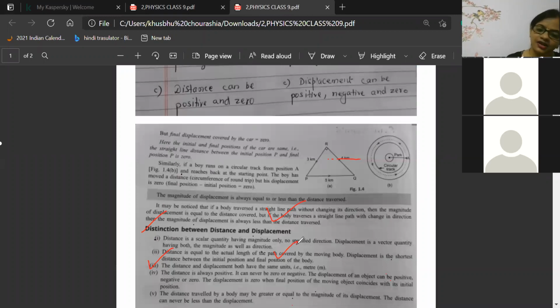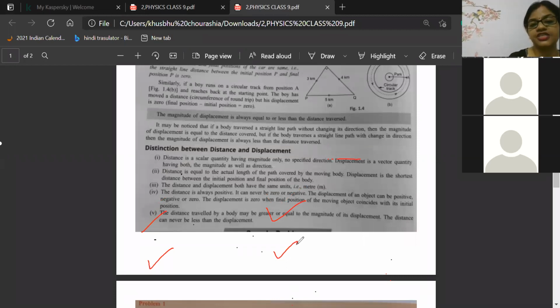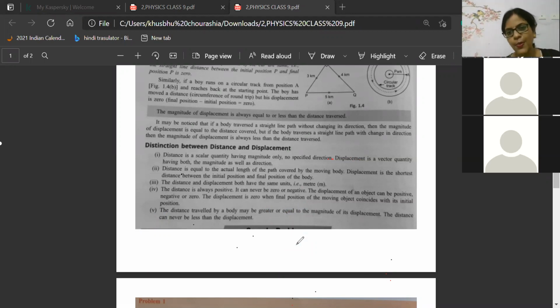So now look here, beta. This is the distinction between distance and displacement. I want you to read the distinction. This is a very important point. Some of you have already written this distinction in your note. One more time, I want you to read this, because next class I will be asking about the similarities and differences of distance and displacement. Similarity means both have the same unit, and the differences I have already given you. We have less than 1 minute. Again you will rejoin, this time for maths.